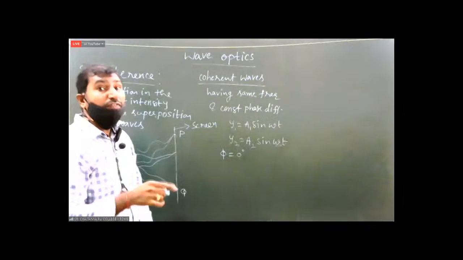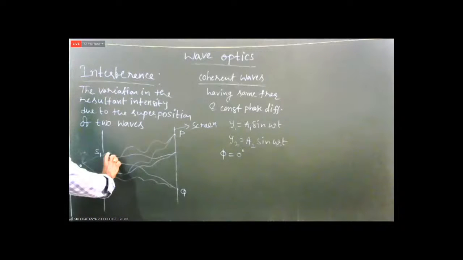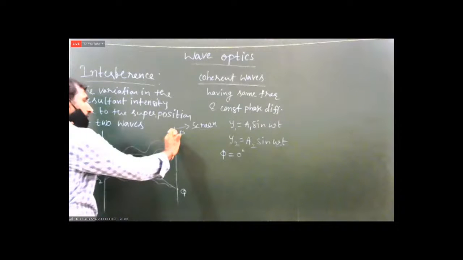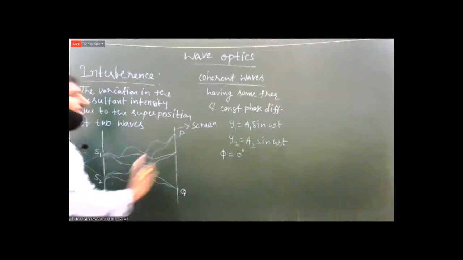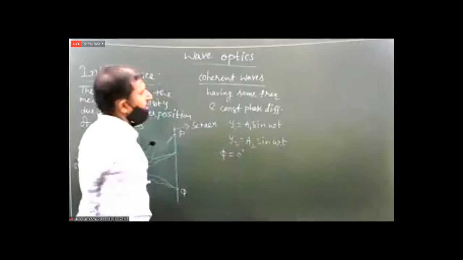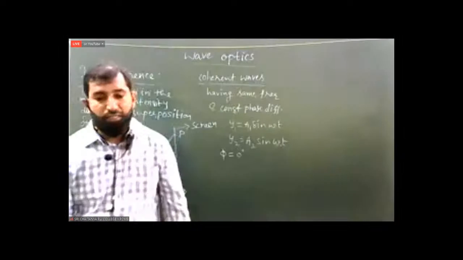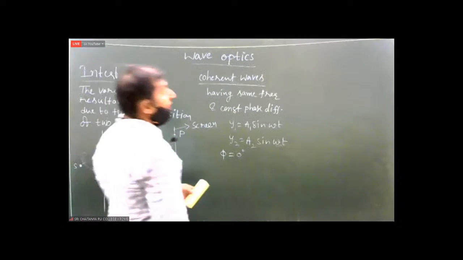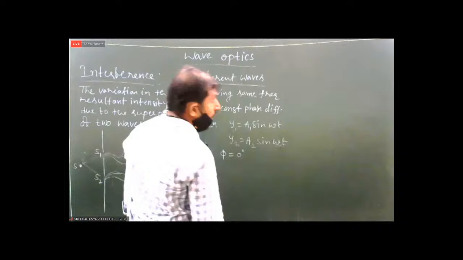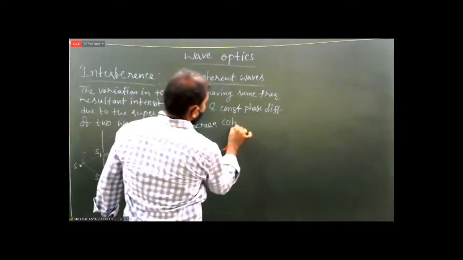Constant phase difference. Here the difference of these two angles is 30, and at each and every point they must have 30 degrees. Suppose at the beginning the phase difference is 0, then at each and every point they must have 0 phase difference. That's why we say constant phase difference. Now they are called coherent waves. How can we get coherent waves?